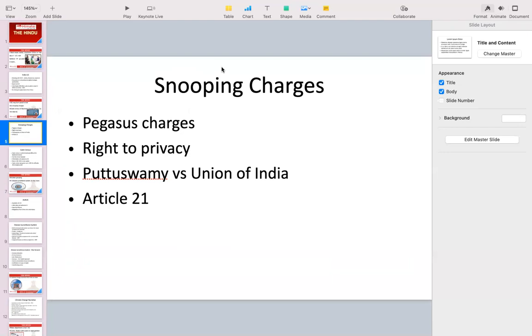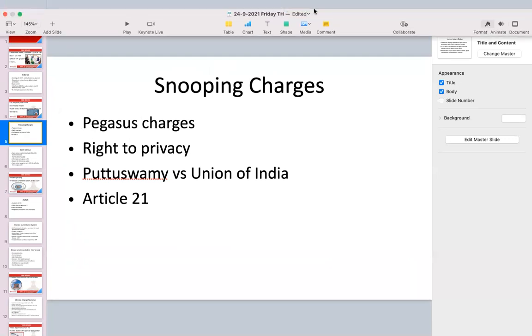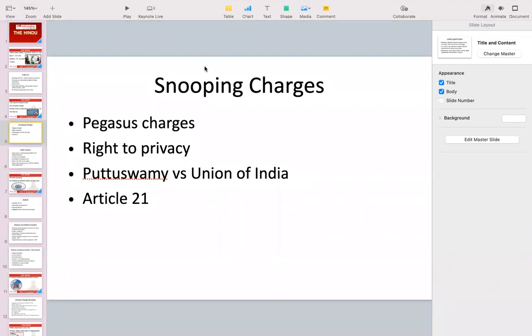First, about snooping charges. So see, there is Pegasus, which is a spyware firm of Israel. Do remember that Pegasus is a spyware firm of Israel, and it was alleged, means it was said by some people, that some government agencies have used this software or spyware to monitor the activities of the people. Okay, now that's an infringement of right to privacy. See, the news article is more about the Supreme Court has said that they will form a committee if government doesn't come up with the explanation to check whether they have used it or not.